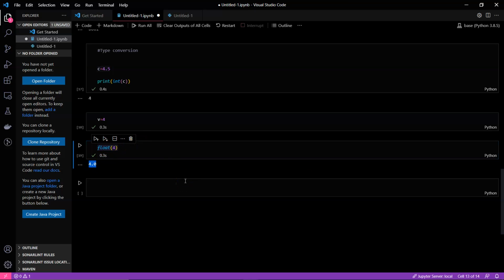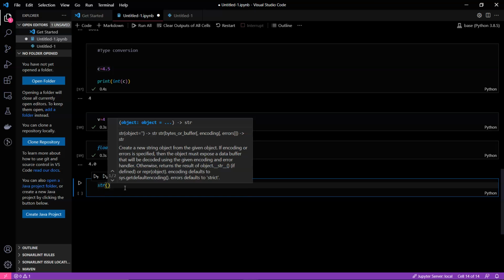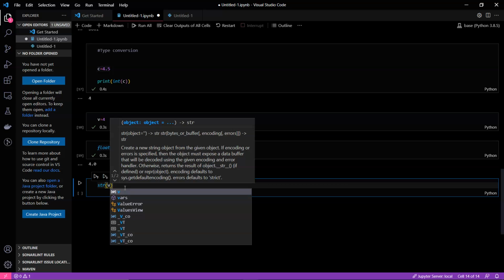In Jupyter Notebook we don't need to use a print statement. When you give anything without a print statement, the notebook itself recognizes it and prints it. So we have talked about float and everything. Let's see, what if I go for string and want to know if this can be converted into string.